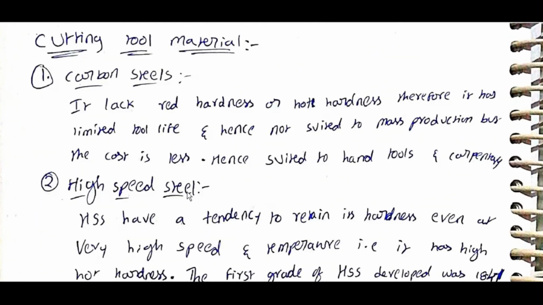Cutting tool material: carbon steels lack red hardness or hot hardness, therefore they have limited tool life and hence are not suitable for mass production, but the cost is less, hence they are suitable for hand tools and carpentry.